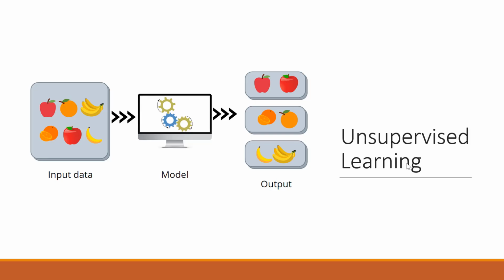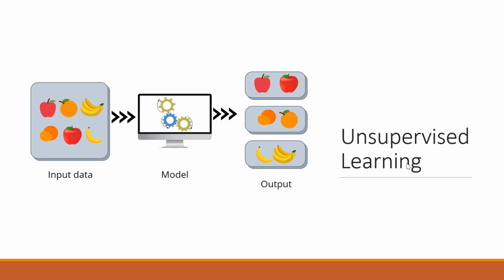The model will try to fetch the hidden features and classify the data into different clusters. One cluster will form where all the apples are, one cluster for oranges and one cluster for bananas.